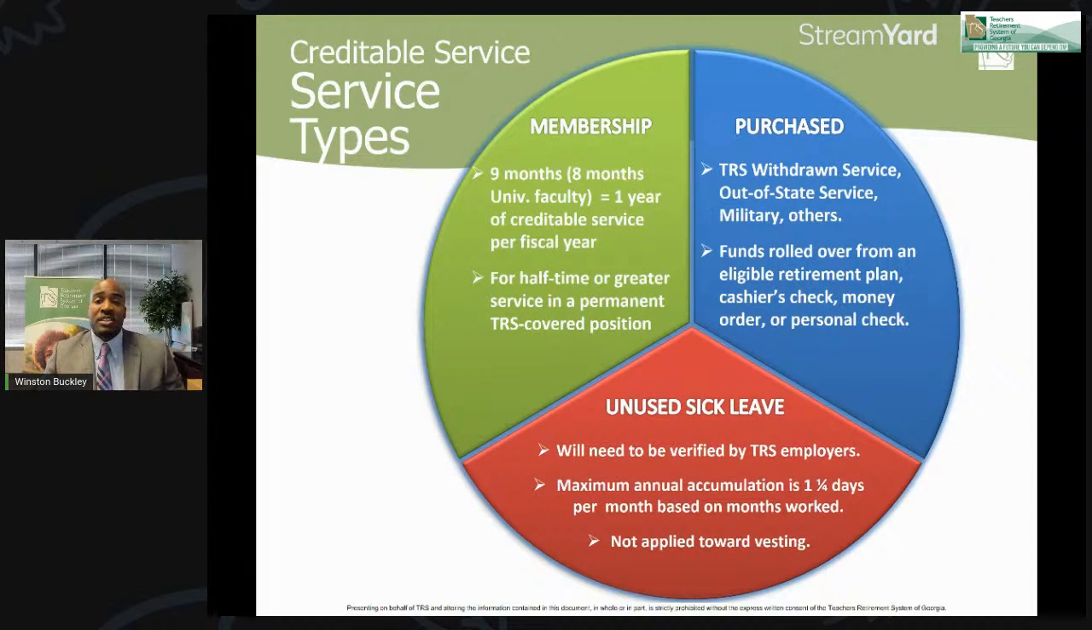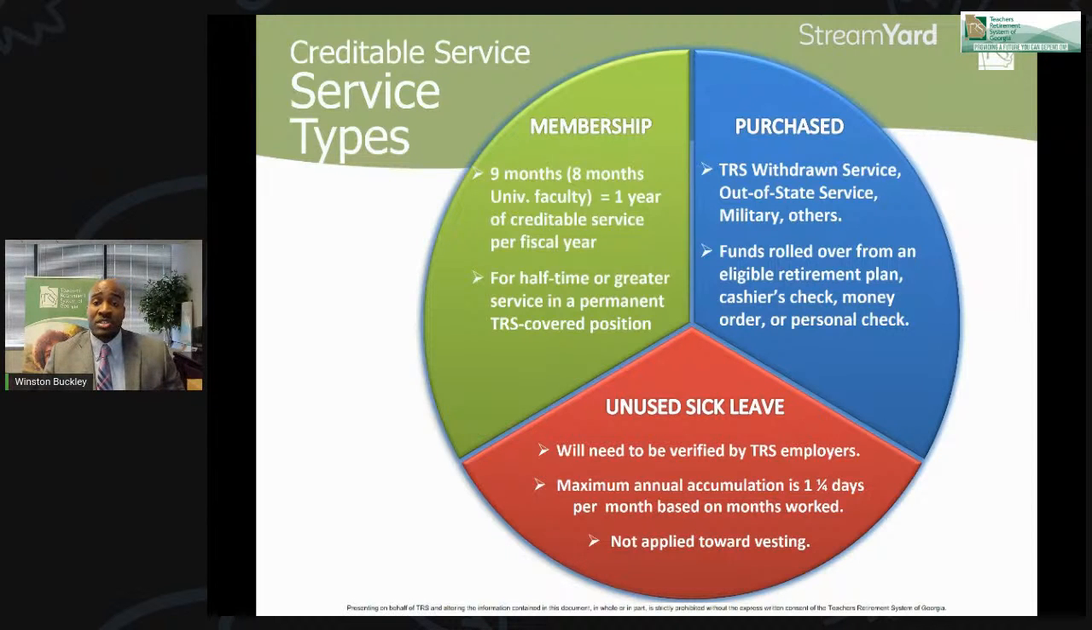And you can also use your sick leave towards your TRS benefit. So you have to have at least 60 days at the time that you retire. And most systems will accrue at a rate of a day and a quarter per month. Some systems will accrue at a higher rate, and that will be adjusted at the time of your retirement. But your sick leave does count toward your retirement.